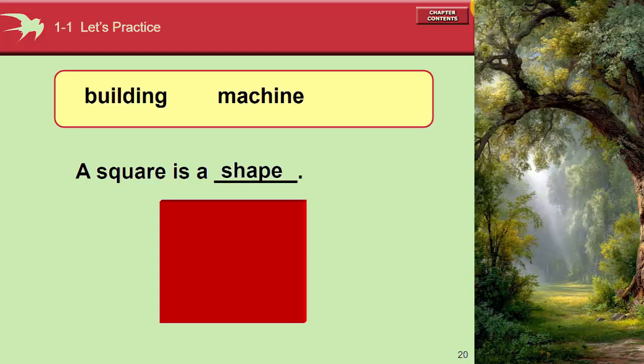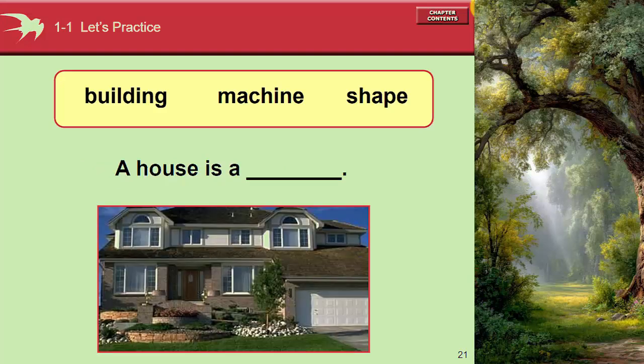It's a shape in this context. Okay, so we limit only to the context in this page. Okay, next, a house is a building. The question, is a house a building? Yes, it is. A house is a building. It is a building. Is a house a machine? No, it's not. A house is not a machine.